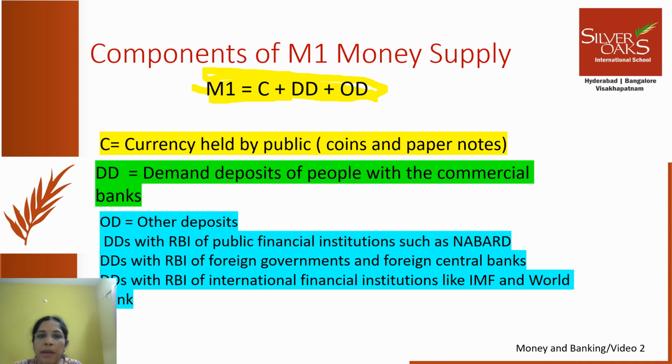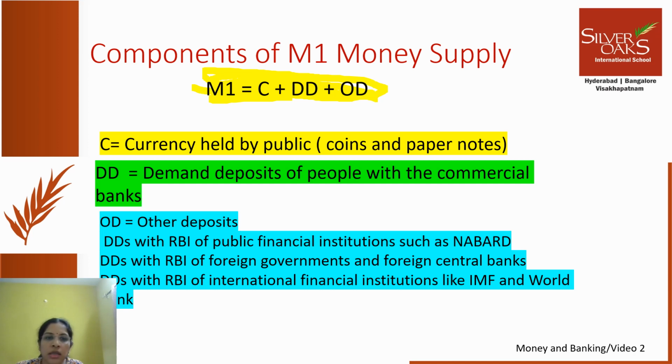Like how all the commercial banks are banks for us, RBI is the bank for all banks. Even with RBI, many public institutions like NABARD, IDBI or other public institutions have demand deposits. That also comes under money supply.